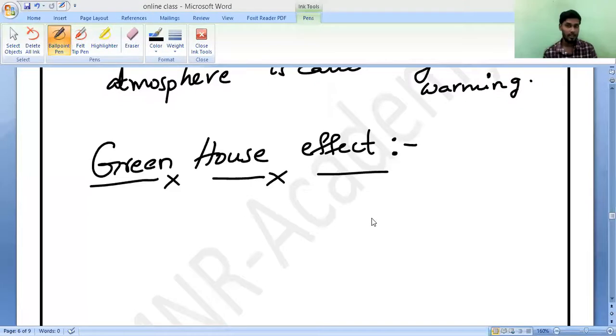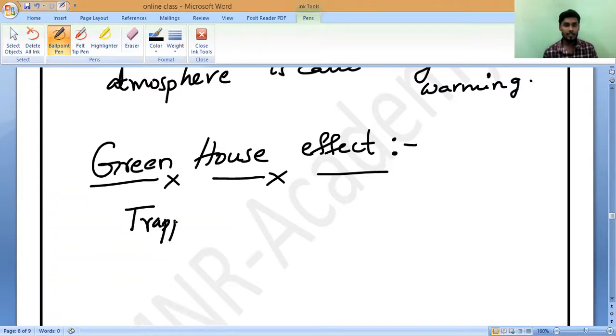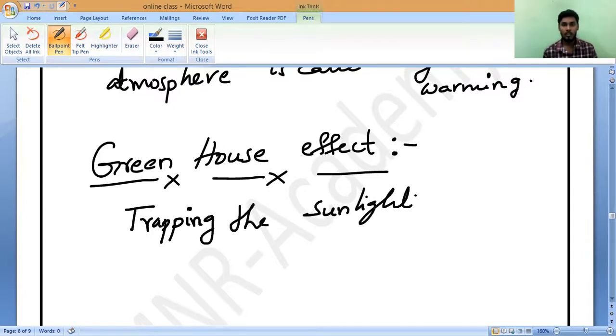Do you understand, Shruti? Yes or no? Yes, sir. Greenhouse effect is needed, but global warming is not needed. Understand, Ra, Chaitanya? Greenhouse effect means trapping the sunlight. Trapping the sunlight by whom, Ra? By carbon dioxide.